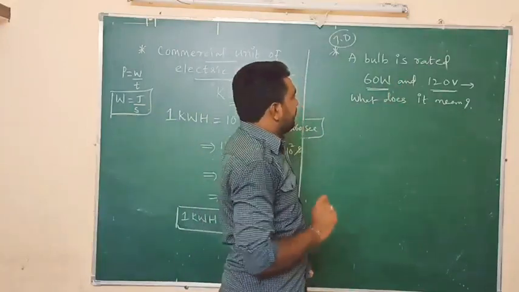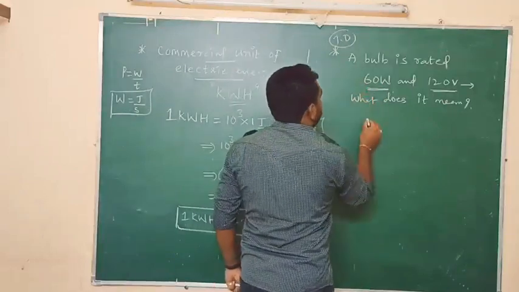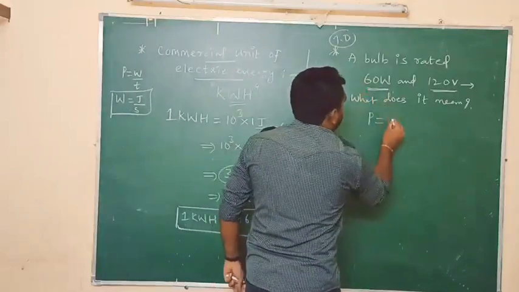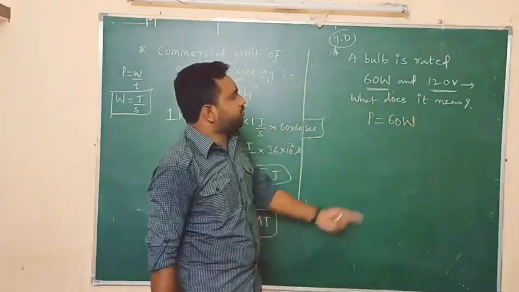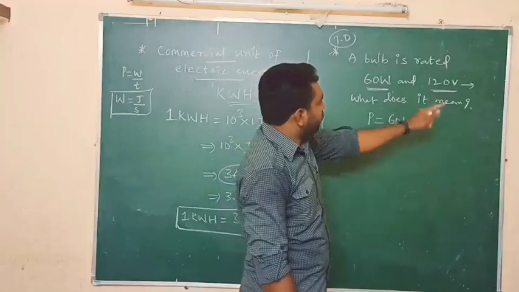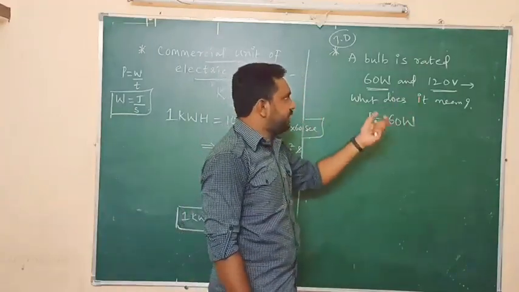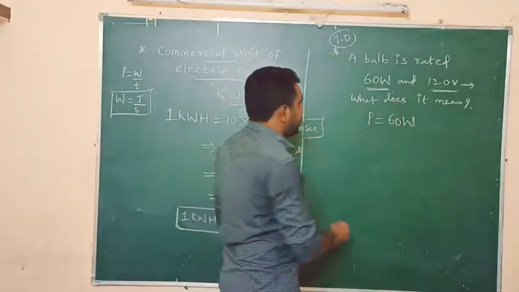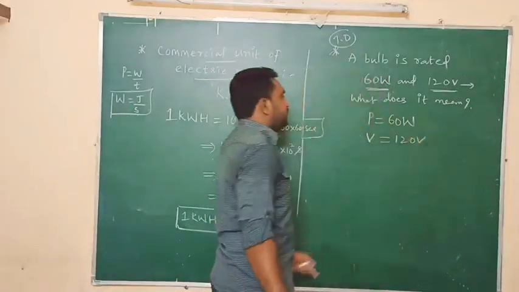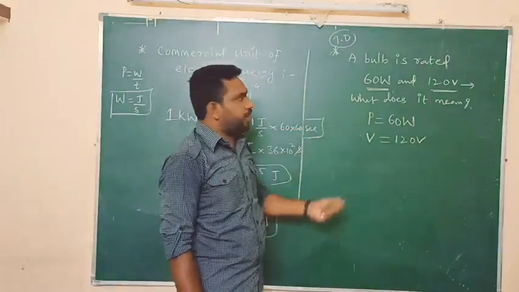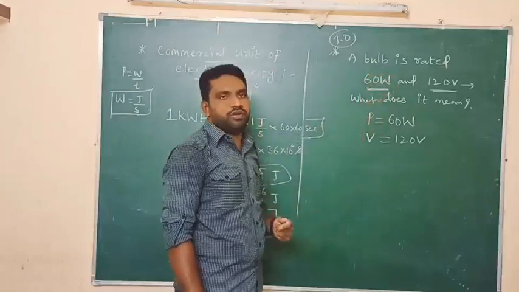First, 60 watts generally represents what? Power. Power of the bulb equals 60 watts, because the SI unit of power is watts. And next, 120 volts. What does volt mean? Which physical quantity does it represent? Potential difference. So potential difference V equals 120 volts. Primarily we should write this: power of the bulb equals 60 watts, potential difference of the bulb equals 120 volts.